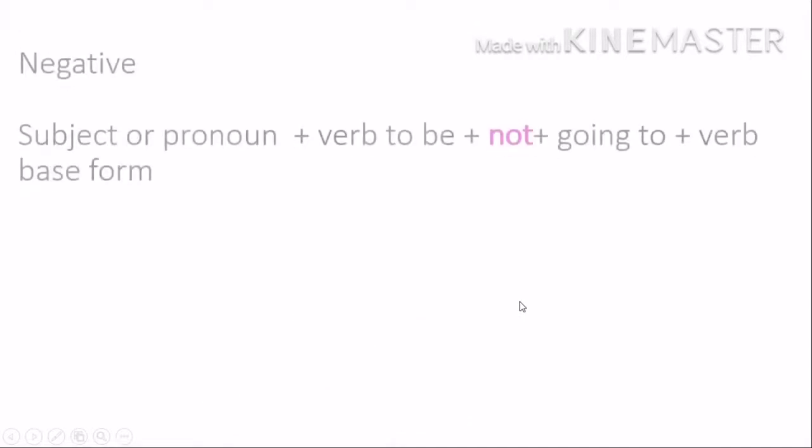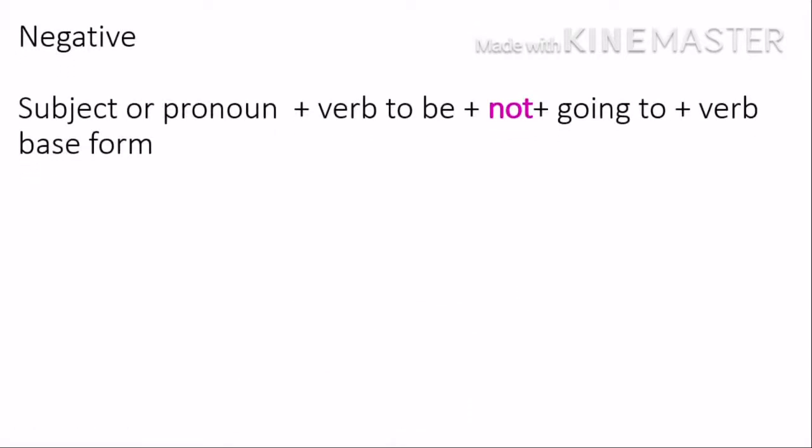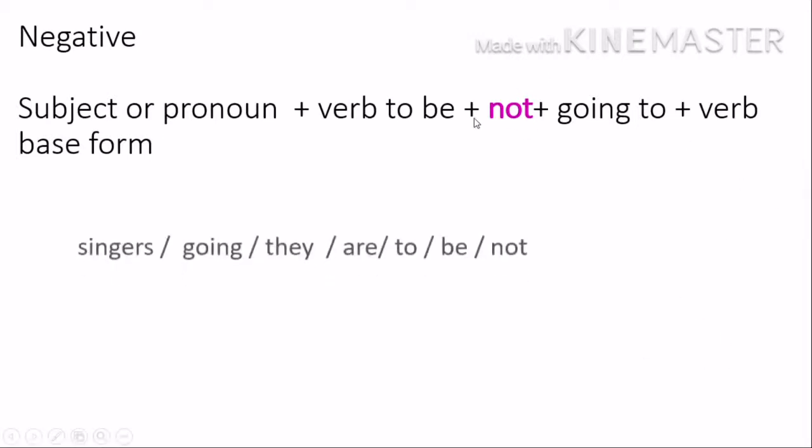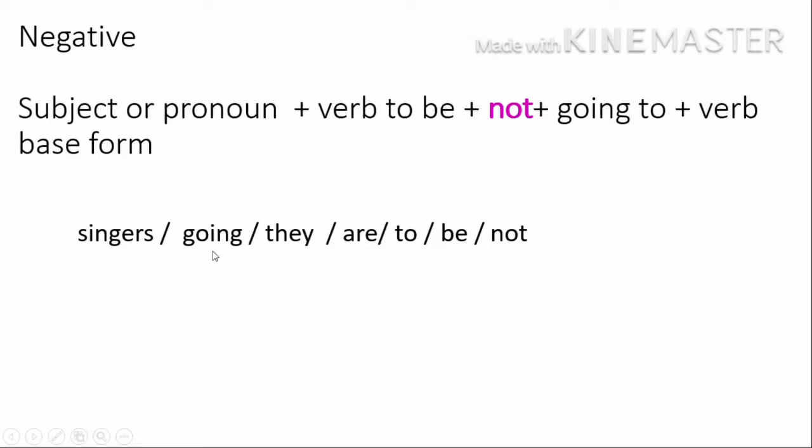Let's go with negative. Negatives are easy because I'm only going to add not. Let's reorder these words to make the sentence. Subject or pronoun? They. Verb to be? Are. And then I add not. Okay? They are not going to be singers. I have evidence. They sing awful. So they're not going to be singers.